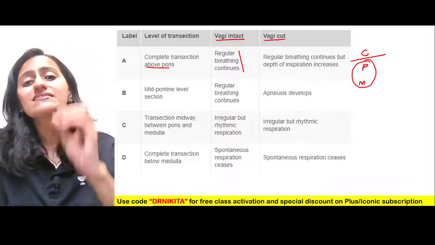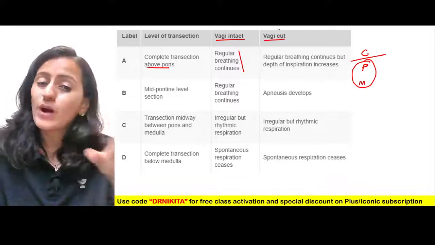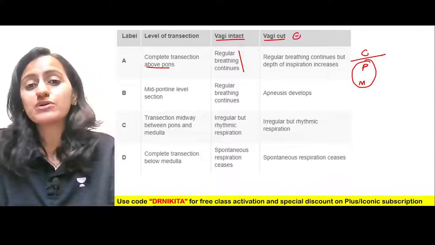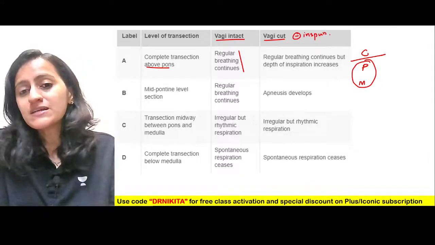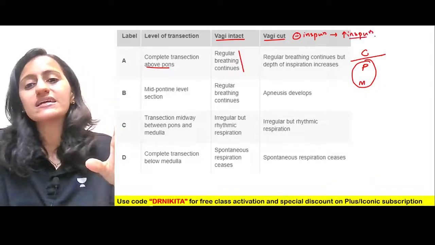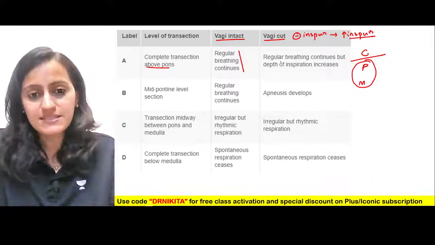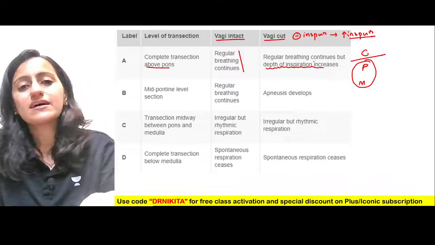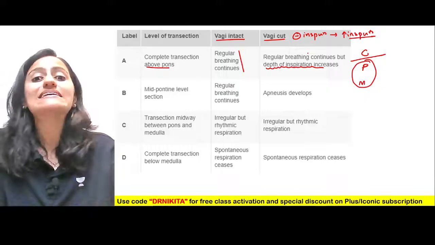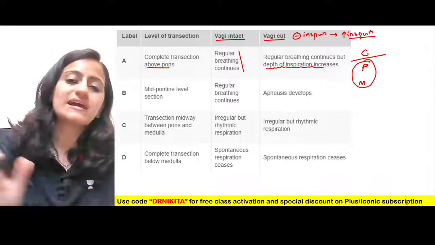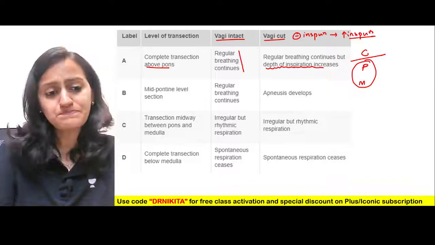But if you cut the vagus also, what is the vagus? The vagus, we said, is the uncle, basically trying to inhibit the inspiration. So when the vagus is cut, the inspiration will increase, right? With the vagus cut, the additional effect will be that the depth of inspiration increases, because the vagal inhibition is gone, okay?